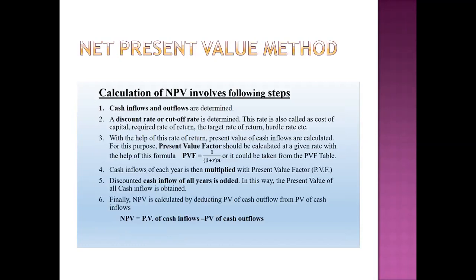Now we have some discounted cash flow techniques, or modern techniques, through which we can calculate, because the last two methods have certain limitations. Number one is they do not consider the time value of money. They do not consider the amount that comes after, say, your C0 is recovered in 3 years; what income you earn after that is not considered anywhere, right? Then we have one more method, that is the NPV method.